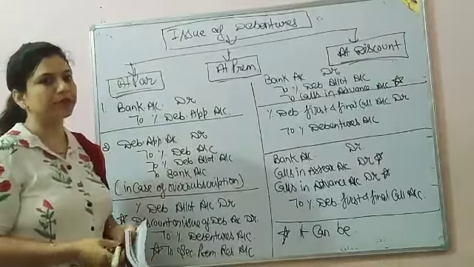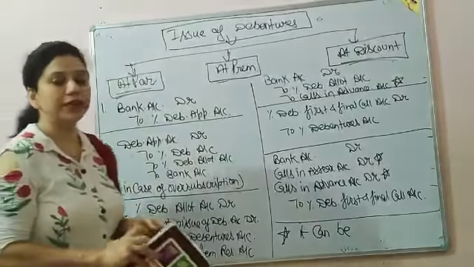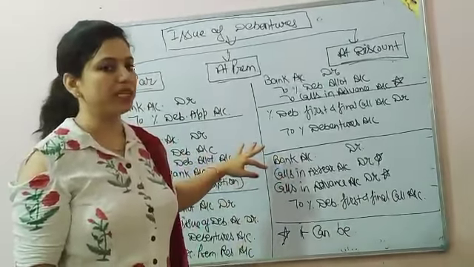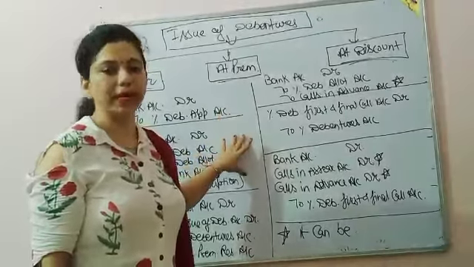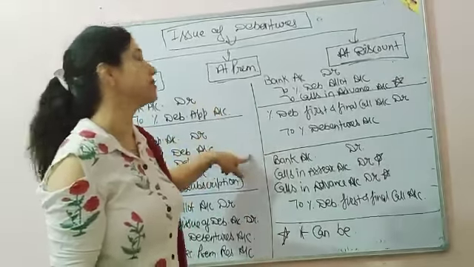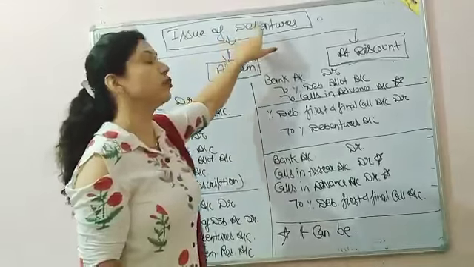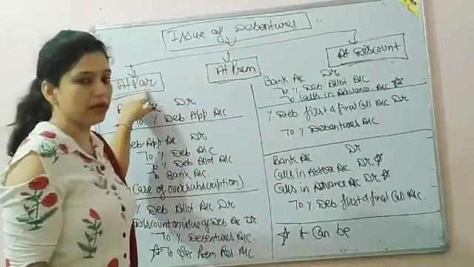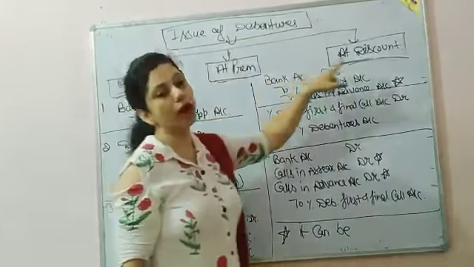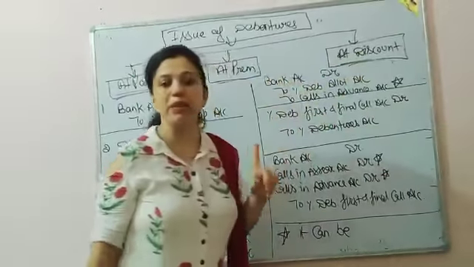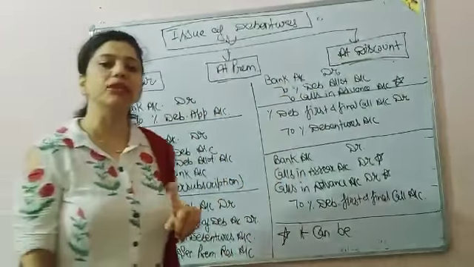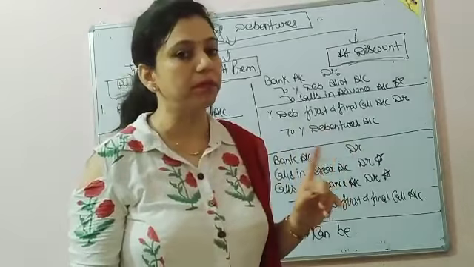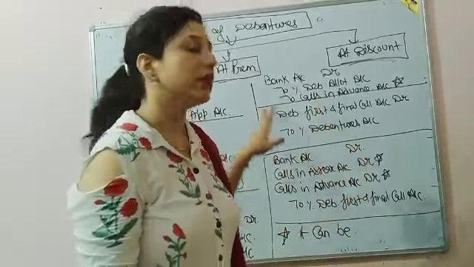Good morning all of you. Now, after discussing the meaning of debentures and bonds and types of debentures, it's time to do the practical entries. So today we will discuss the entries regarding the issue of debentures. Debentures can be issued at par, at premium or at discount. Please keep in mind that according to the Companies Act 2013, shares cannot be issued at discount, but debentures can